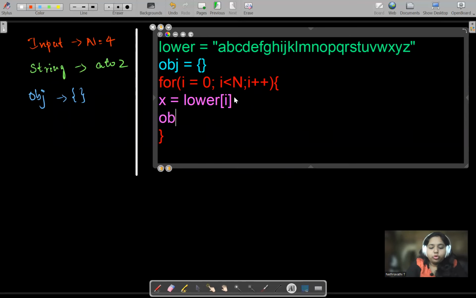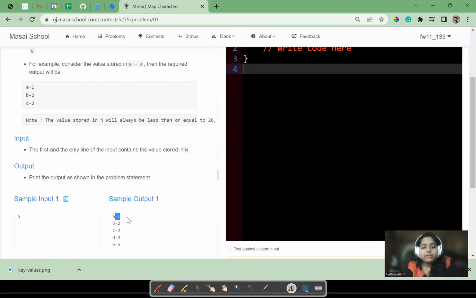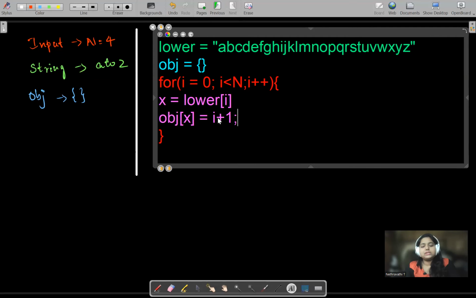And now what I need to do: object of x. I'm just putting everything inside my object. I'm taking my A, putting it inside the object and assigning it the value I plus 1. Why I plus 1? Because my I is starting from 0, but as in the sample example, my first letter should start from 1, 2, 3, 4, like this. So as my loop is starting from 0, I'm assigning I plus 1. My I will be 0 here and the assigned value will be 1.